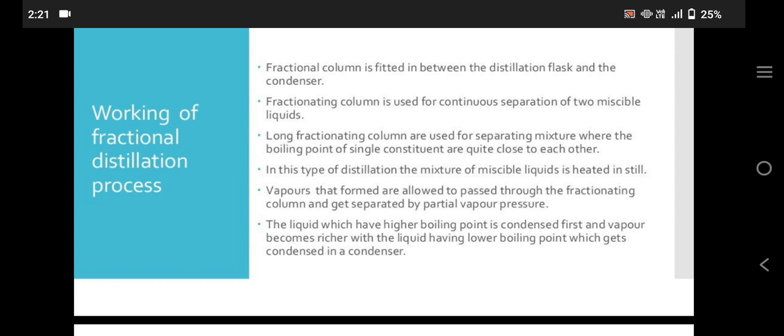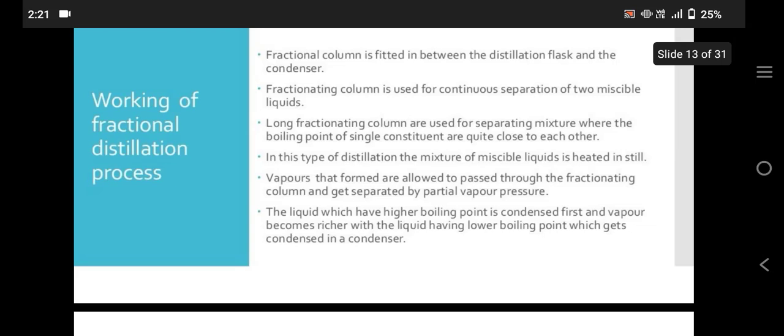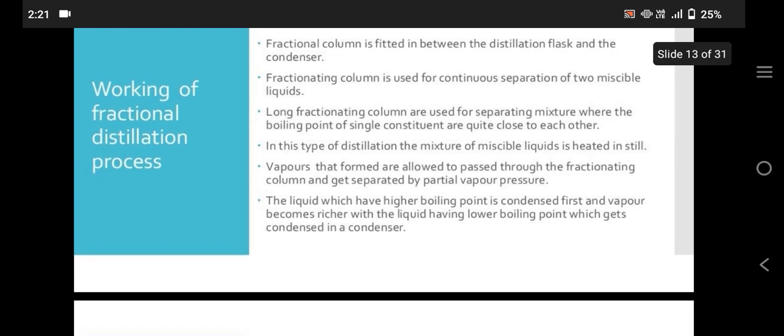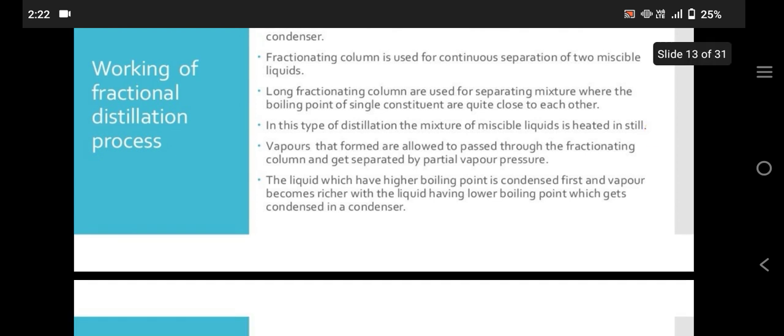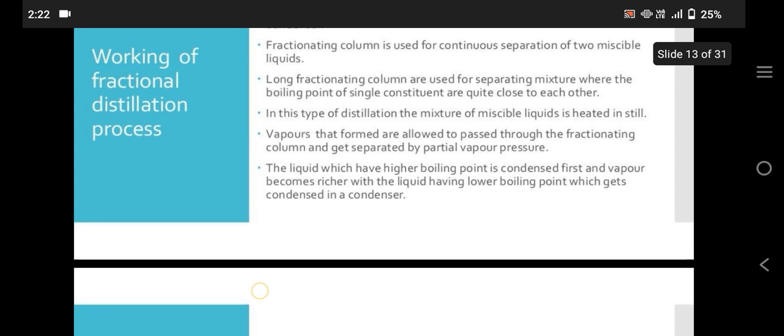In this type of distillation, the mixture of miscible liquids is heated in a steam bath. Vapors that form are allowed to pass through the fractionating column and get separated by partial vapor pressure. The liquid which has the higher boiling point is condensed first, and the vapor becomes richer with the liquid having the lower boiling point, which gets condensed in the condenser.